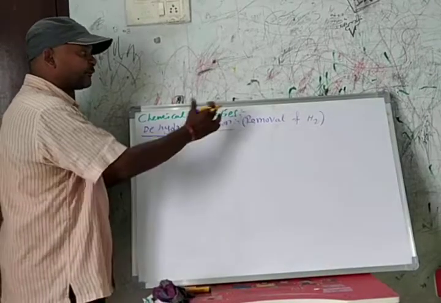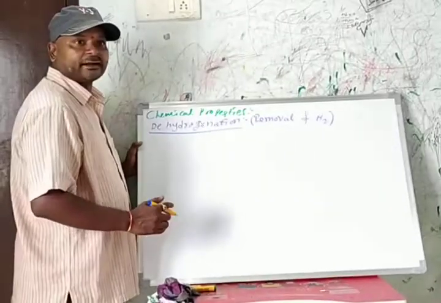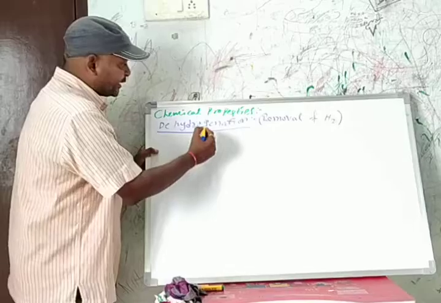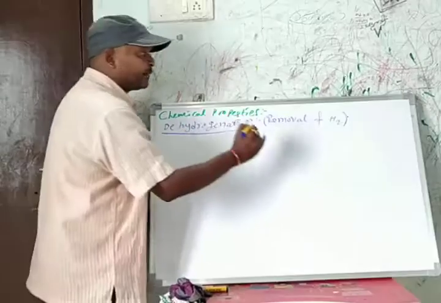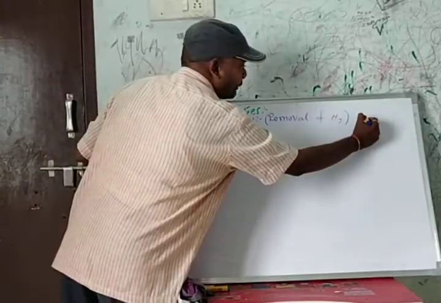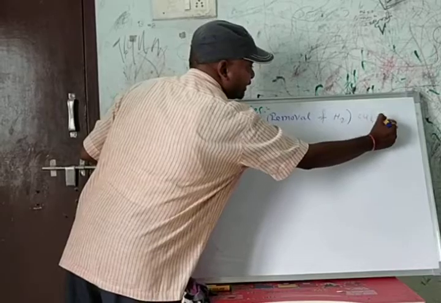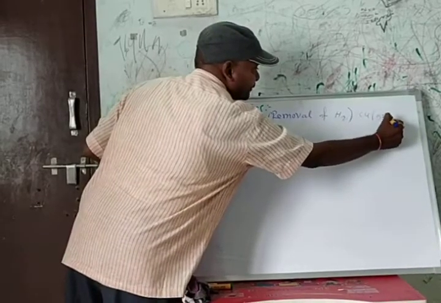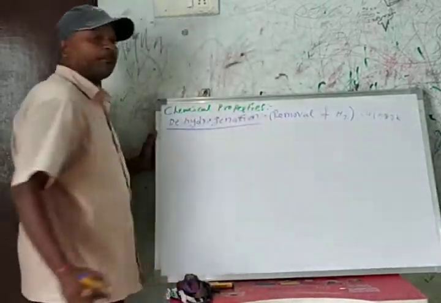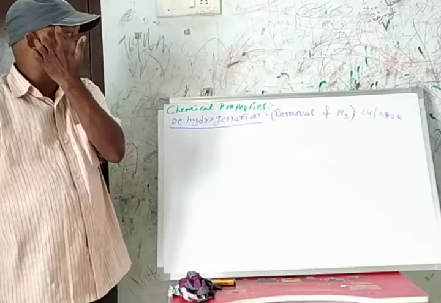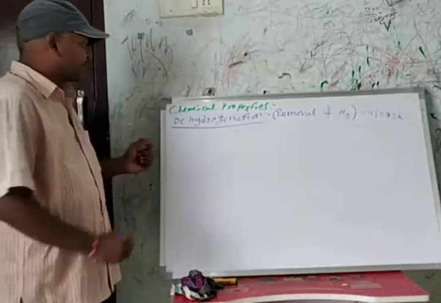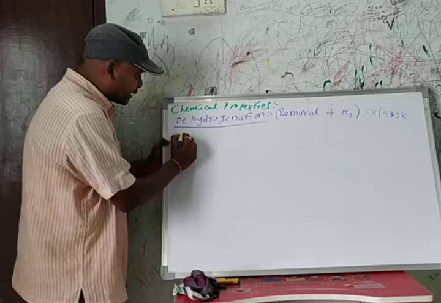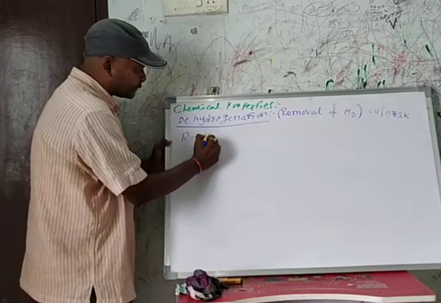Dehydrogenation, removal of hydrogen, can be done in the presence of copper at 573 Kelvin temperature. Take the dehydrogenation of primary alcohols.